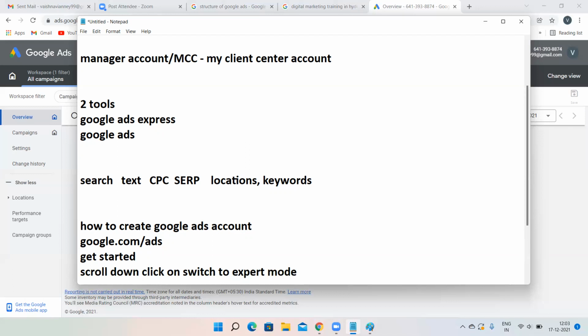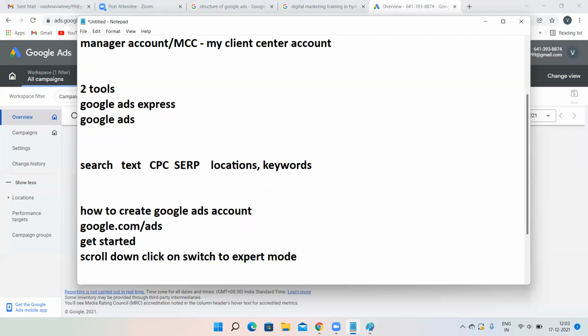In a hurry, don't click on next. We'll go to expert mode. After that, some options will appear. There, in small letters, click on create an account without any goal.